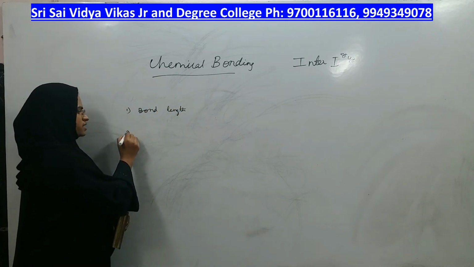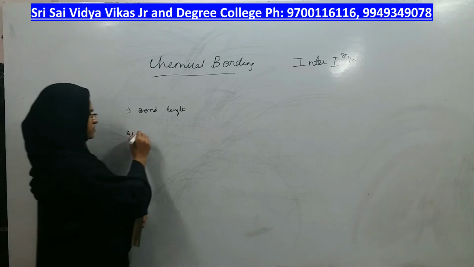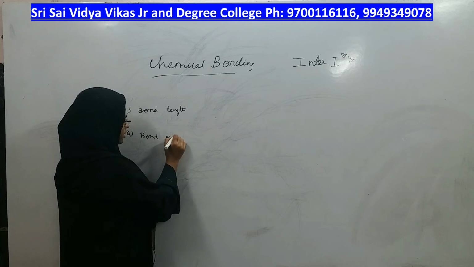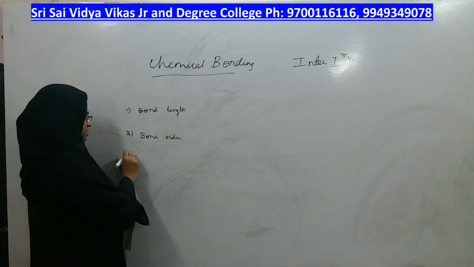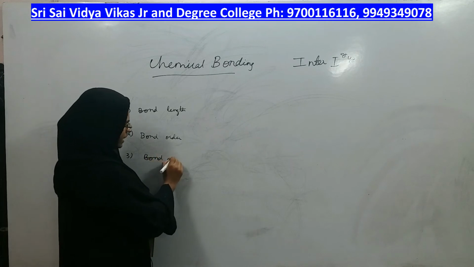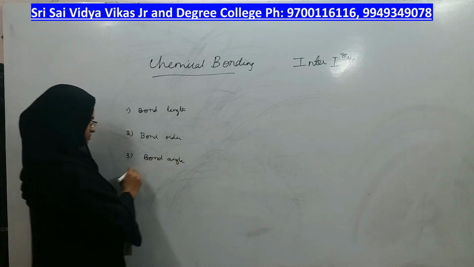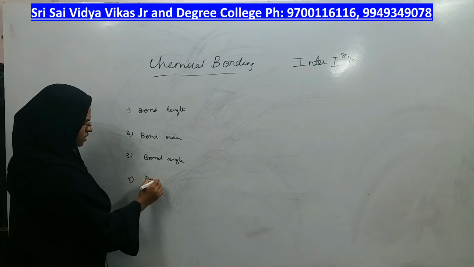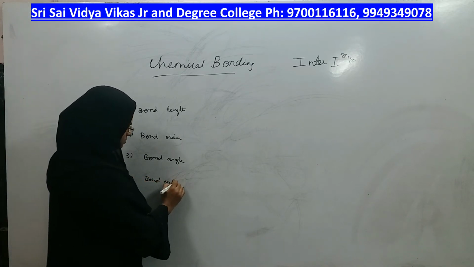The next parameter is bond order, the next parameter is bond angle, and the next parameter is bond enthalpy.